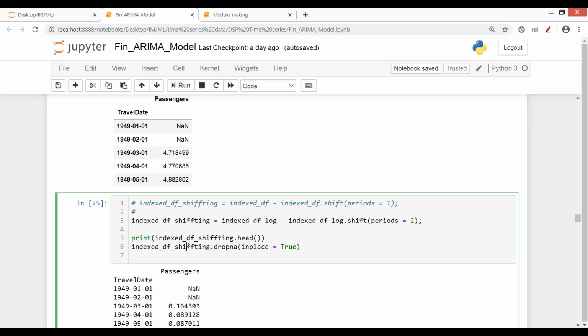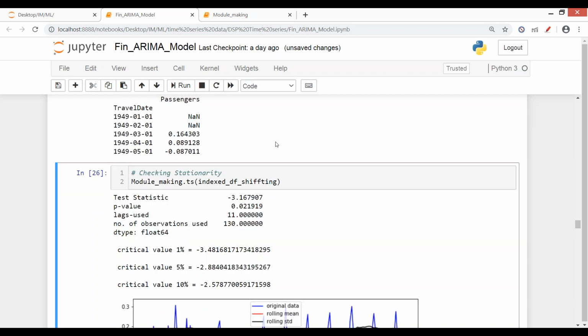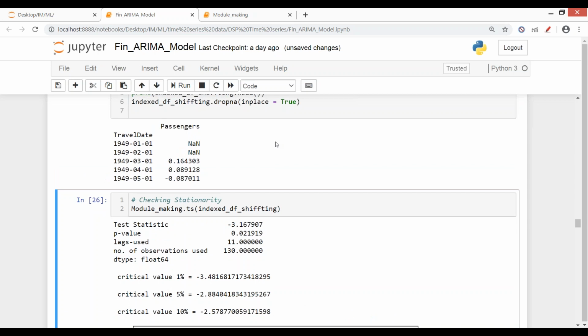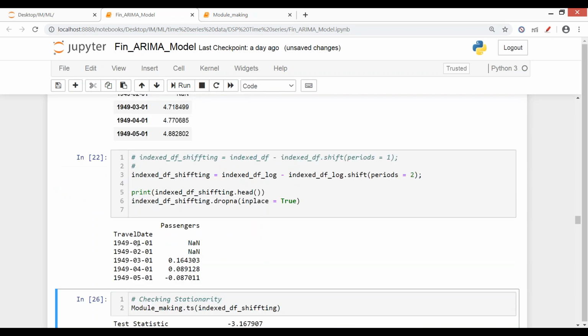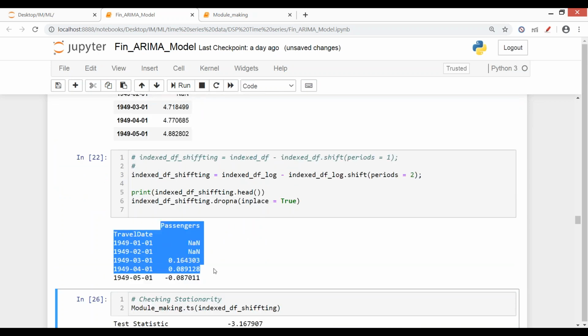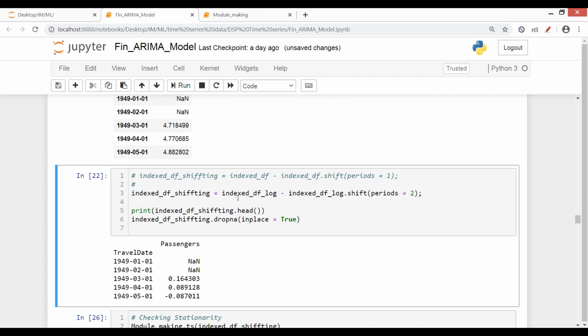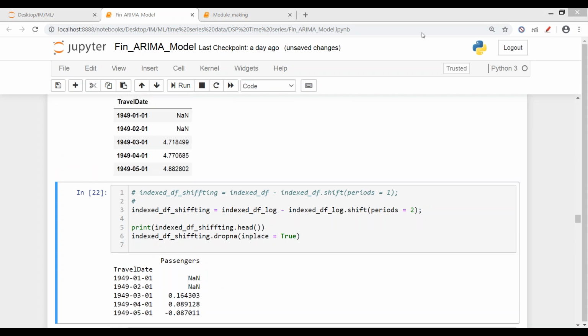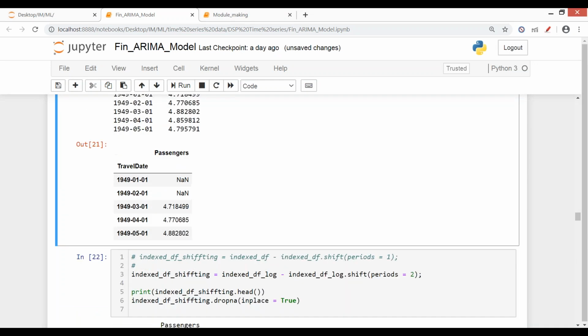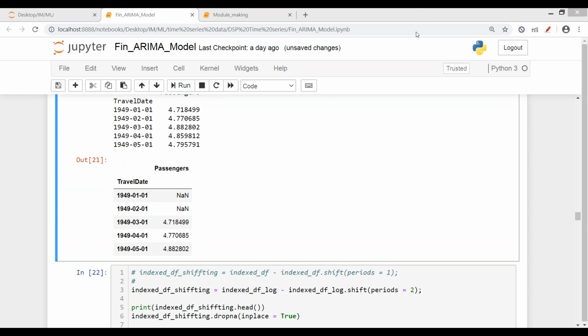Now when I just print this, this is our data after shifting. Now what it has done, like we did in Excel, is that from this respective value, this is subtracted from first date of fourth month.